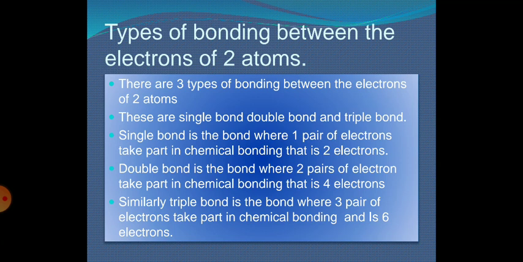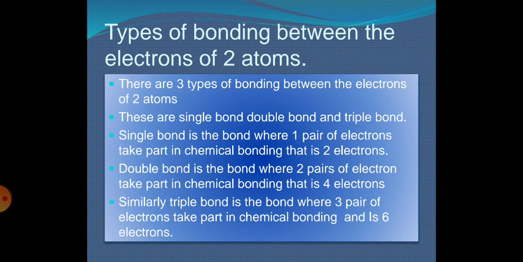Now, types of bonding between the electrons of two atoms. There are three types: single bond, double bond and triple bond. Students, we will learn one by one in detail. A single bond is where one pair of electrons takes part in chemical bonding, that is 2 electrons. A double bond is where two pairs of electrons take part in chemical bonding, that is 4 electrons.